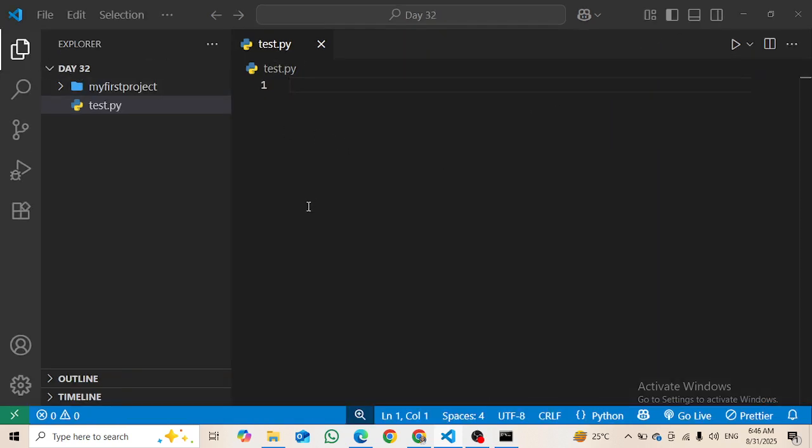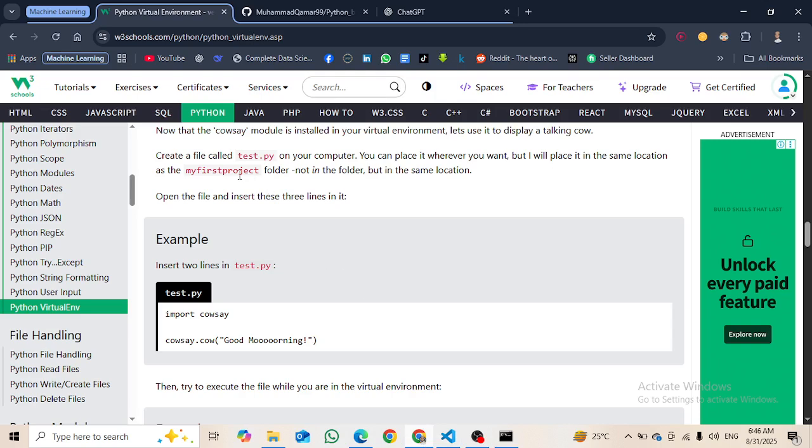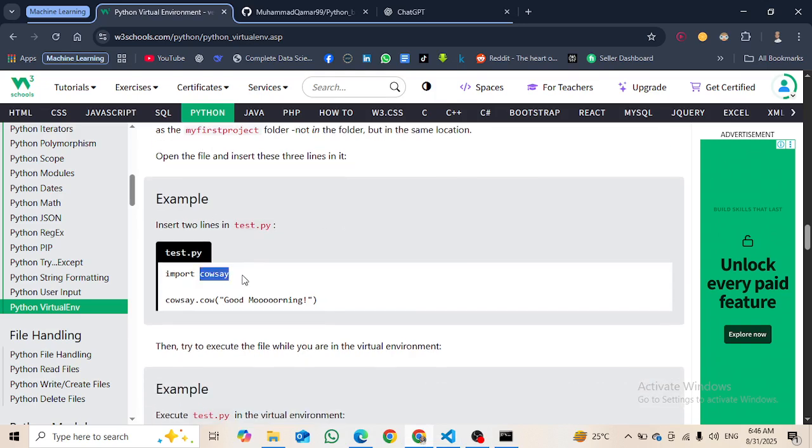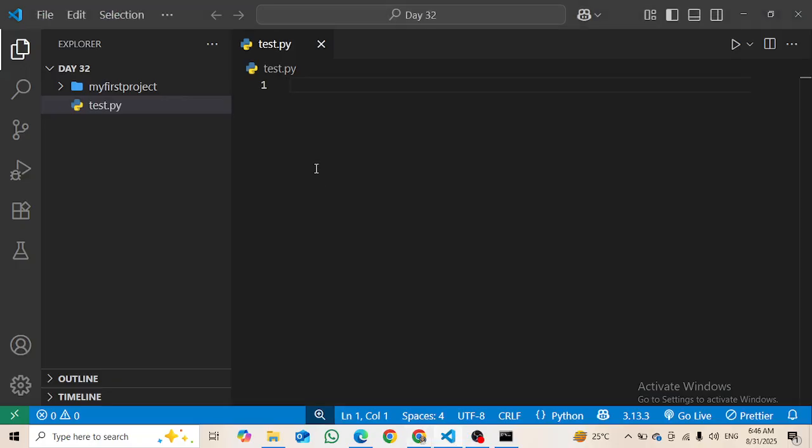Okay, and now what we will do is import the cowsay module, and then we will access the cow function or method, and inside it we will say good morning. Let's do it.